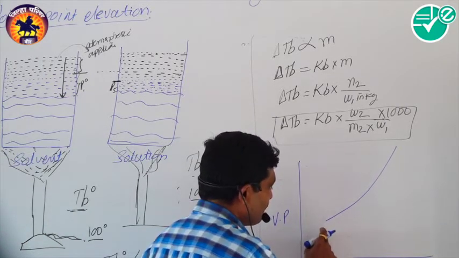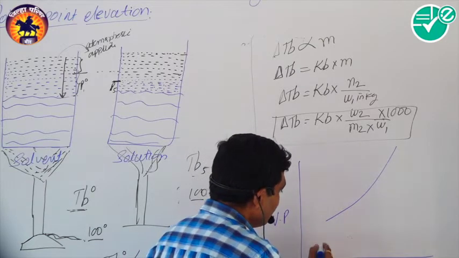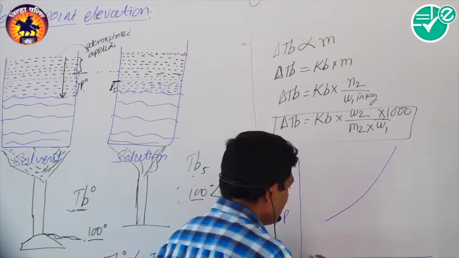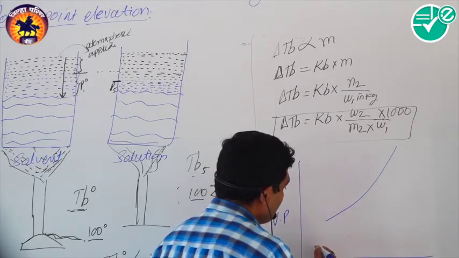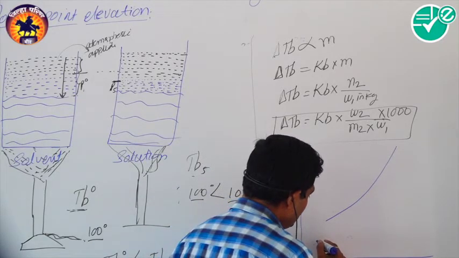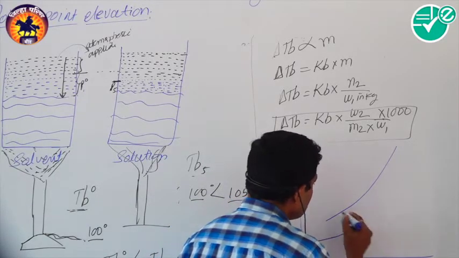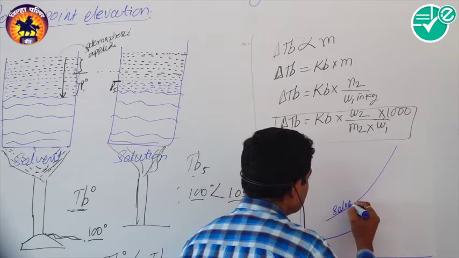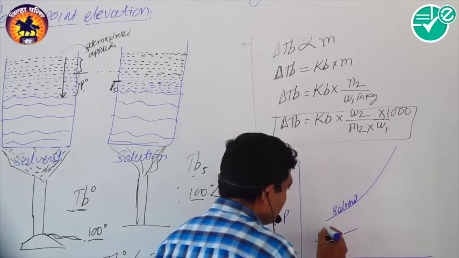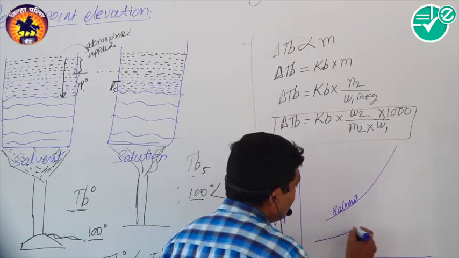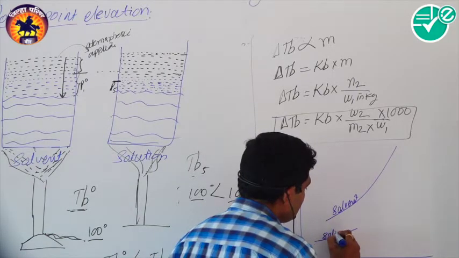So in this way this is the vapor pressure of the solvent, and here is the vapor pressure of the solution, having the lower vapor pressure. Suppose this is the solvent, and this is the solution.